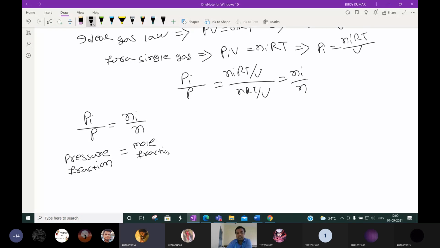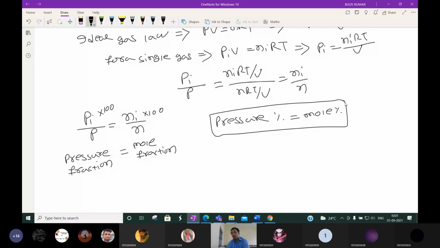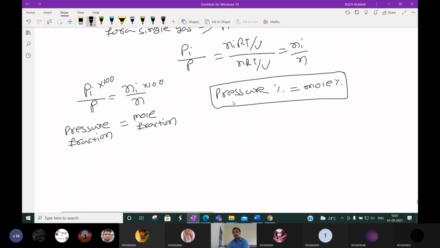Yes, okay. So what we derived is that pressure fraction is equal to mole fraction. Again, if you multiply 100 on both sides, then pressure percentage is equal to mole percentage. This first proof we did. Then for volume we will calculate, because volume is missing here.